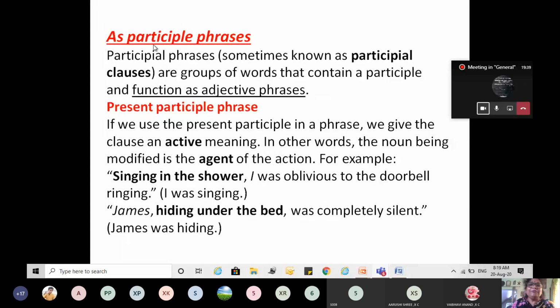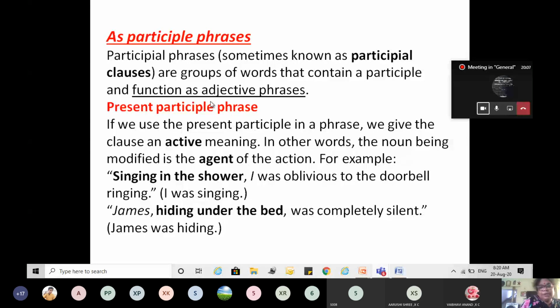Now the participle phrase. This also we have seen in the beginning. It is sometimes known as participial clause or participial phrase. It is a group of words that contains a participle and functions as an adjective clause. We have seen this.